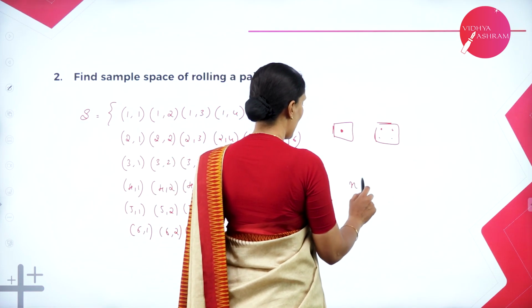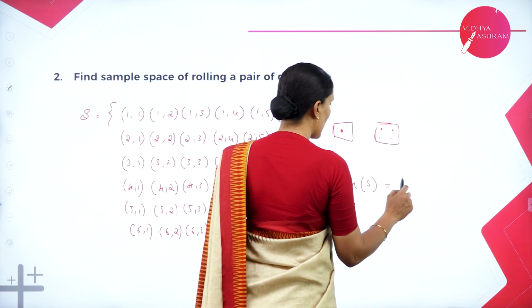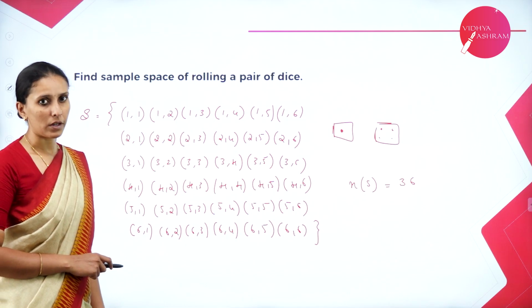So that we can write it as n(S). We know that n represents the cardinality of a set. So number of elements in the sample space is equal to 36. So therefore, for this experiment, there are 36 outcomes.